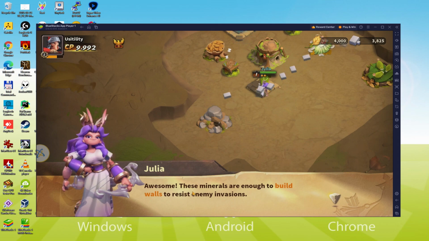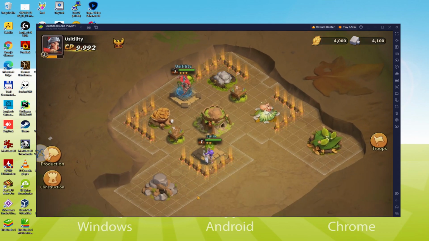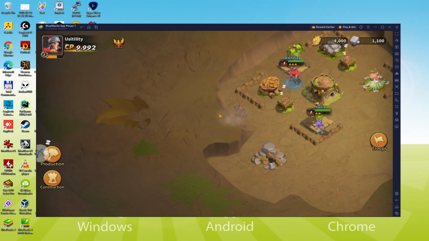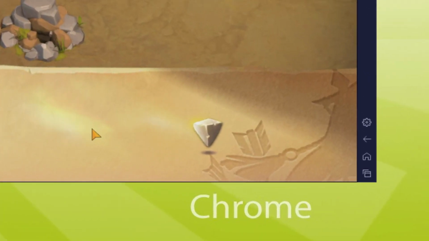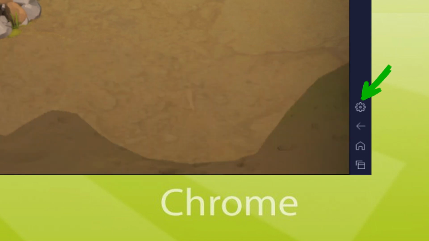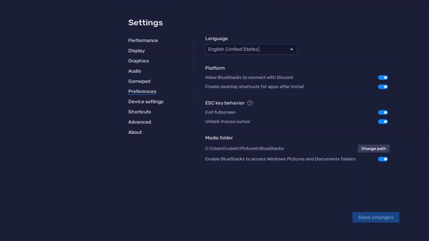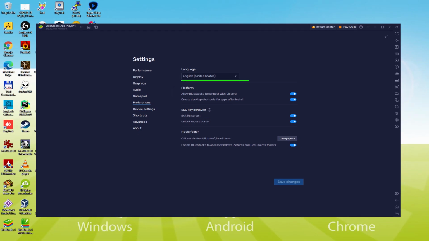Obviously, the emulator is entirely in our own language. In some cases it happens that the emulator starts in the wrong language, for example, in Mandarin. So to set it to the right language we go here to the cogwheel. Then among the other configuration settings, we click on the Language drop-down. We can choose the language we want, German, Japanese, etc. Once the language is chosen, we save, and the emulator restarts along with the game. The next time we use it, it will of course be in the chosen language.